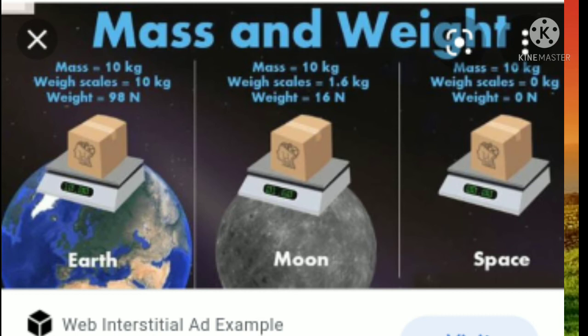The mass is the same, 10 kilograms only, but the weight is 0, because the acceleration due to gravity in space is 0. So we will feel weightlessness. We are in free fall. If you are traveling on the space station, we are under free fall. That's why the acceleration due to gravity value is equal to 0. So the value of weight in space is 0 Newton. That is the reason for the weightlessness of a body in space.